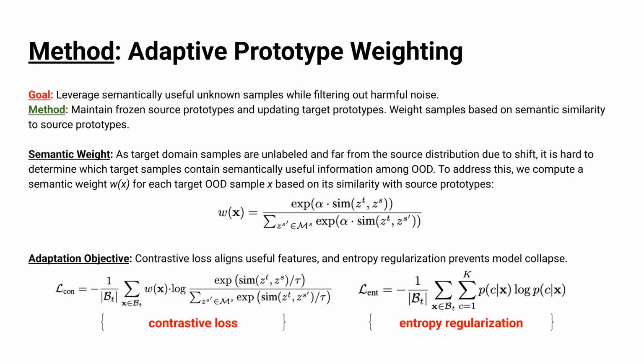The third component is adaptive prototype weighting. Even after filtering and refining labels, some unknown samples may still be harmful. To address this, we maintain frozen source prototypes and updating target prototypes. For each target sample, we compute its semantic similarity to the source prototypes. This produces a semantic weight. Samples similar to source classes receive higher weights. Distant samples are down-weighted. We then use a contrastive loss to align useful features and entropy regularization to prevent collapse. This ensures that only semantically useful unknown samples contribute to adaptation.